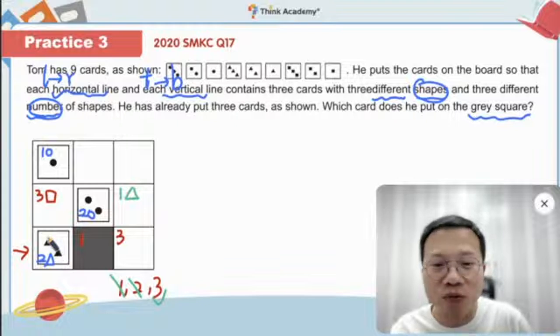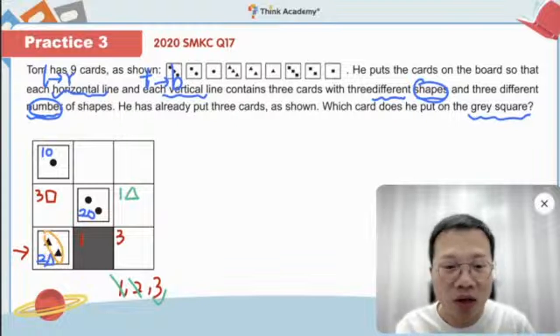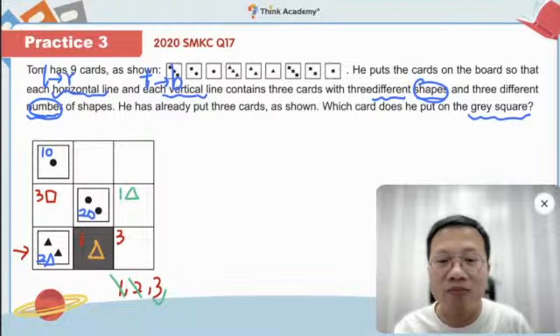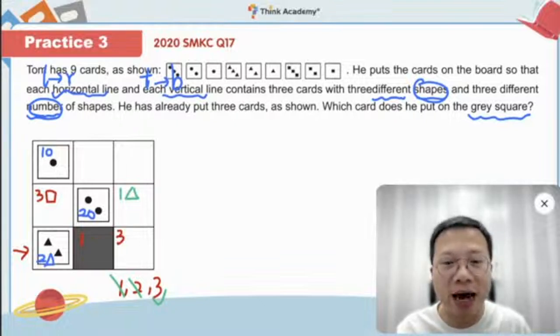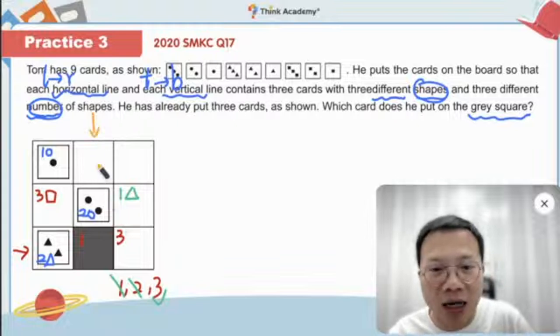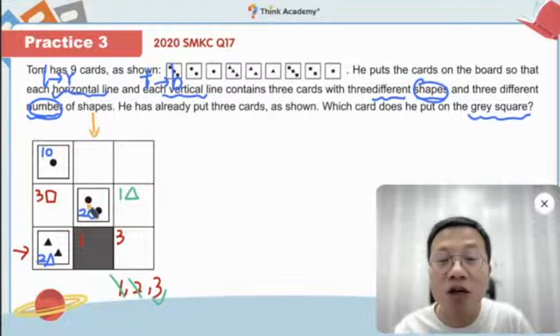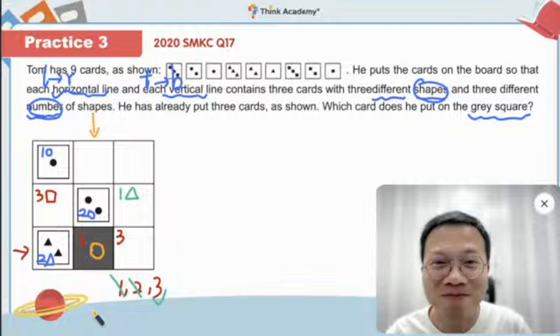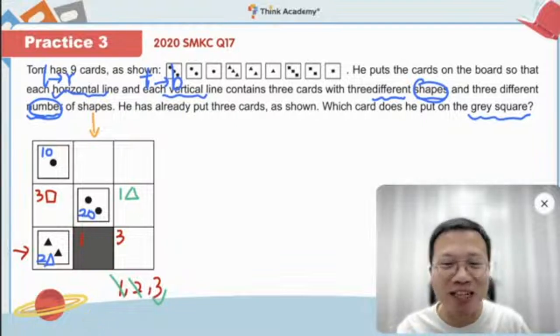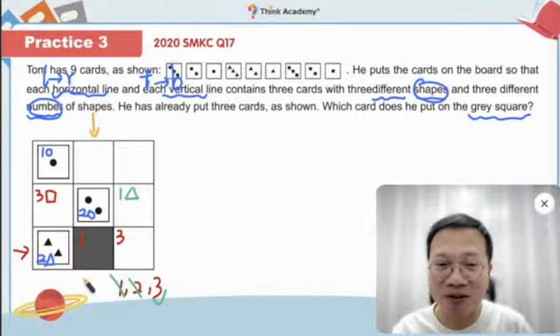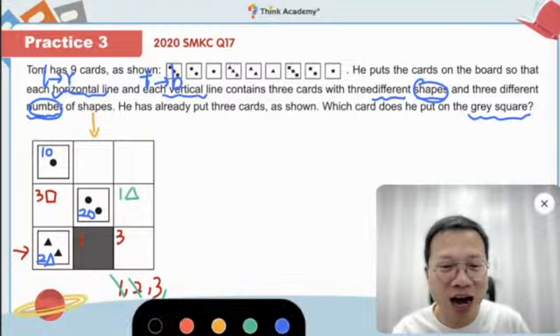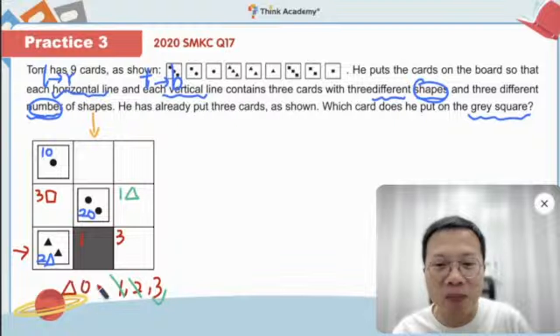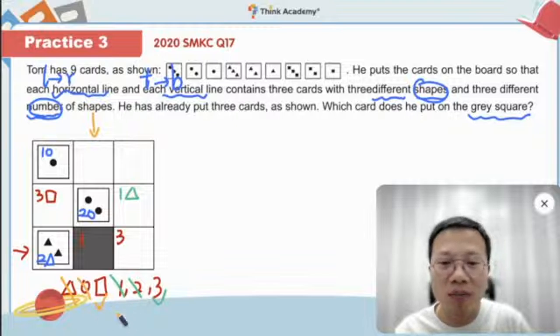In the last row, we already have a triangle. So can we have a triangle here? No. Okay. And now, when you look at this column, you already have a circle, right? So can we put a circle here? No. So now everybody tell me, what is the shape here? Just now, we know it cannot be a triangle, and it cannot be a circle, so it must be a square.